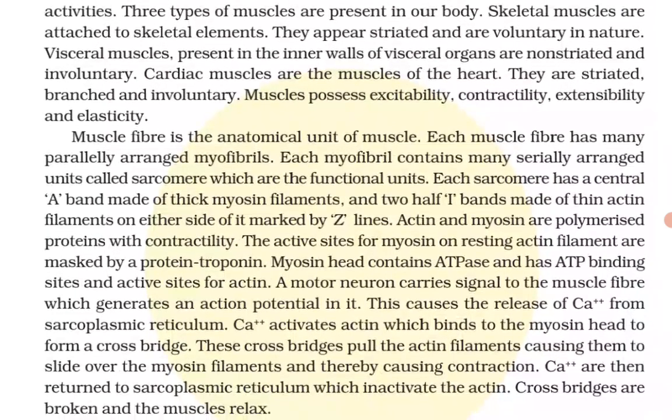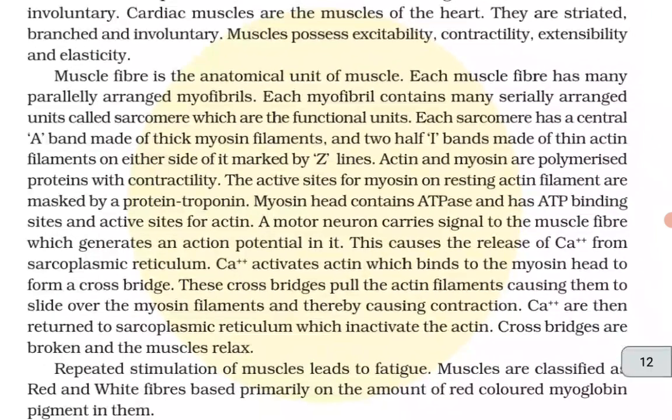Muscles possess excitability, contractility, extensibility and elasticity. Muscle fiber is the anatomical unit of muscle. Each muscle fiber has many parallelly arranged myofibrils. Each myofibril contains many serially arranged units called sarcomeres, which are the functional units. Each sarcomere has a central A band made up of thick myosin filaments and two half I bands made of thin actin filaments on either side of it, marked by Z lines. Actin and myosin are polymerized proteins